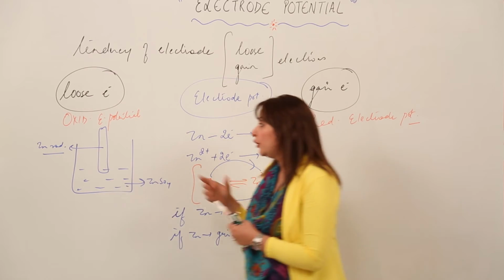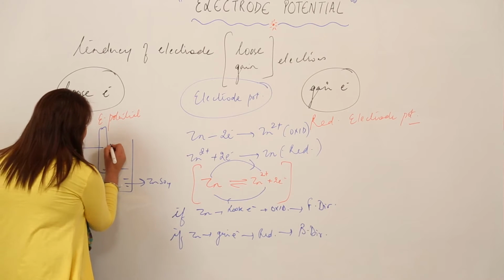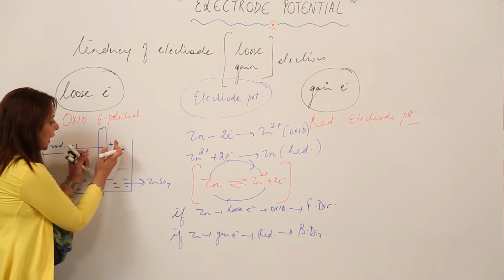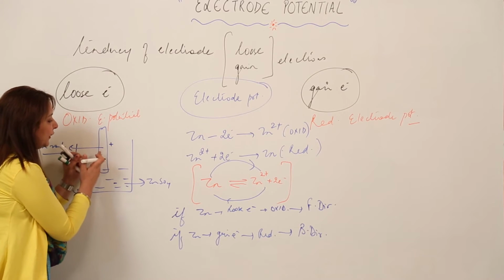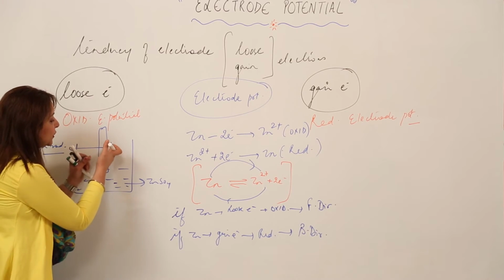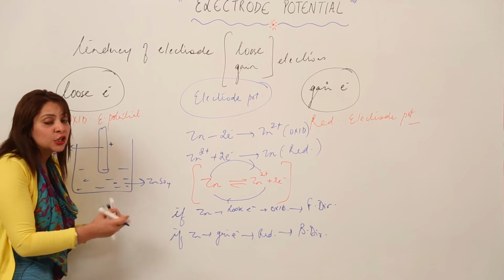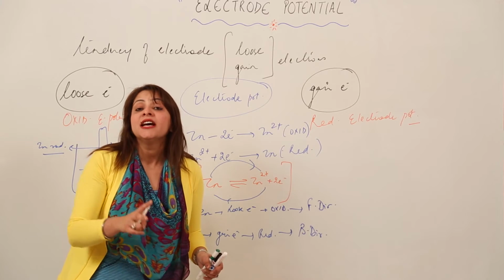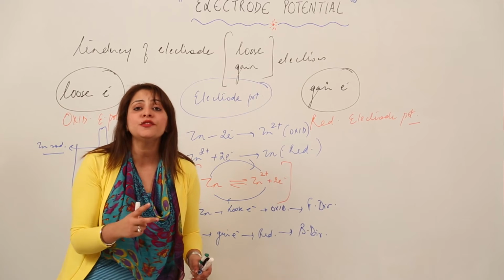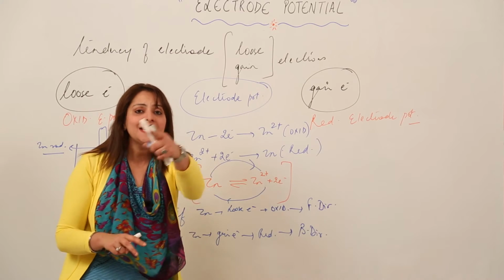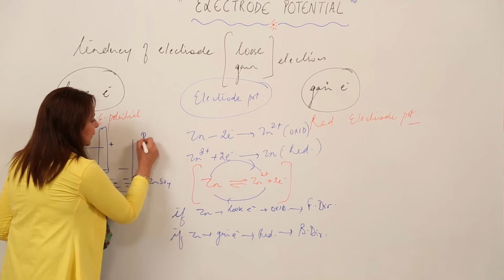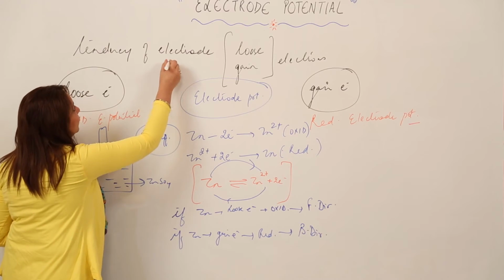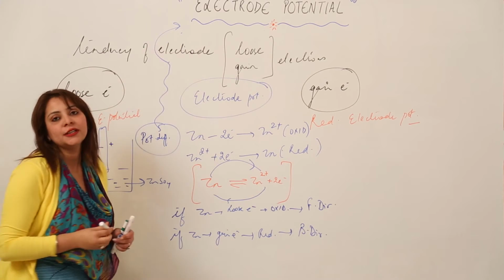For example, if one acquires a positive charge and the other a negative charge, that means this zinc rod, if it has a tendency of getting oxidized, is acquiring a net positive charge, and the solution is acquiring a net negative charge. So we get to see two kinds of charges in the same beaker. That means there is a separation of charges. That leads to development of potential difference, which is the cause of electrode potential.